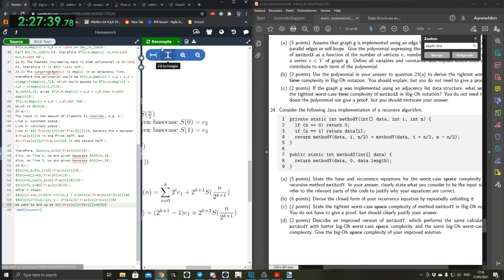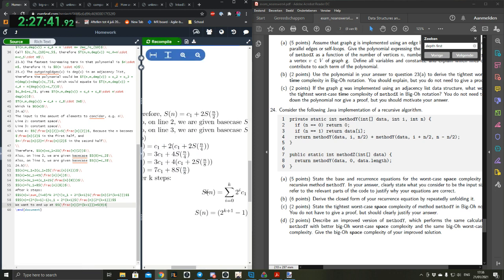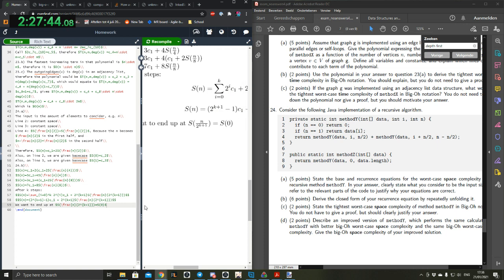Is that a right thing to say? Let's just get rid of the s because they might get angry at that. So we want to end up at s of 0, that is after so many steps. And we want to express this in terms of k, or we want to express k in terms of n using this equation. So we're going to multiply everything by the bottom half. Then we'll get n is equal to this thing.